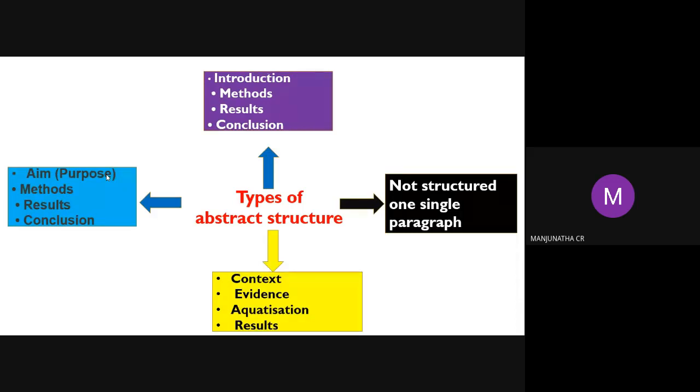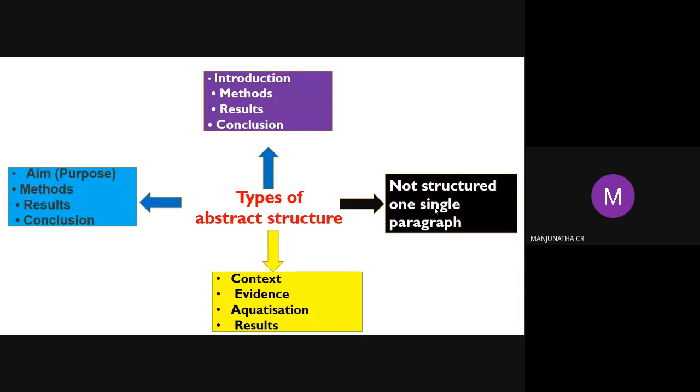It will contain the aim, the methods you adopted, characterization, including experimentation. You can write the tests you carried out, like modeling and statistical error computation, such as chi-square test, student t-test, student f-test, which you can say in one word, and the results you obtained from that, and then conclude. That is the abstract. Or somebody writes context, evidence, results. Usually we select these two methods: introduction, methods, results, conclusion, or aim, methods, results, conclusion.